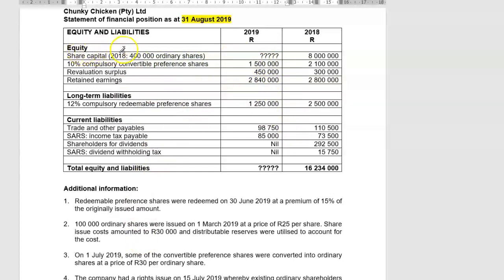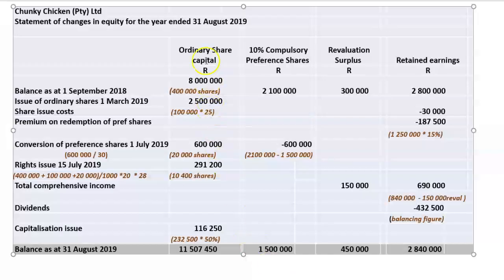So in your ordinary share capital account, there were 400,000 shares at 8 million rand. So Chunky Chicken, statement of changes in equity, ordinary share capital, opening balance as at 1 September 2018, 400,000 shares equals 8 million rand.